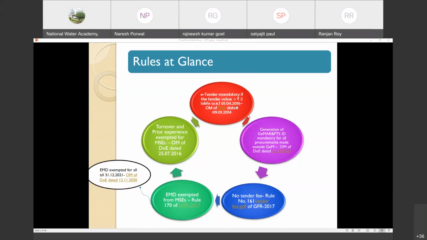In case it is not possible to extract the GEMR and PTS report due to urgency and non-functioning of GEM at the time or due to non-availability of internet, a screenshot in such cases shall be placed in procurement files along with the details of reasons and circumstances. That means there was some exemption at that time. But later, this order has been overruled and they have removed that clause. The reason is, if net is not available, we can't even work with CPP also. So that clause has been removed, and finally, they have made it mandatory for all the cases.